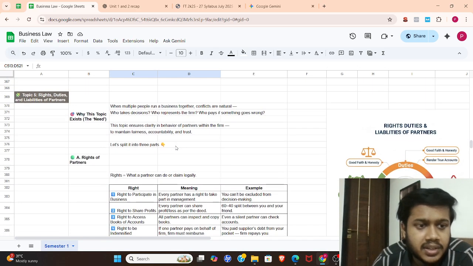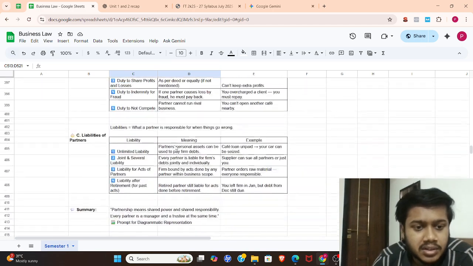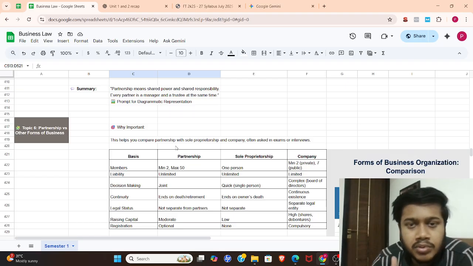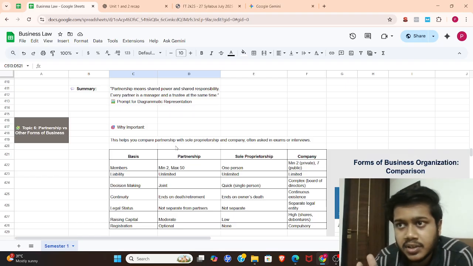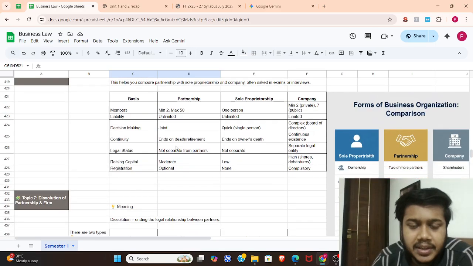In the next topic, we understood the rights, duties, and liabilities of partners. After that, in topic 6, we understood the three forms of business: the first is partnership, the second is sole proprietorship, and the third is LLP, limited liability partnership.